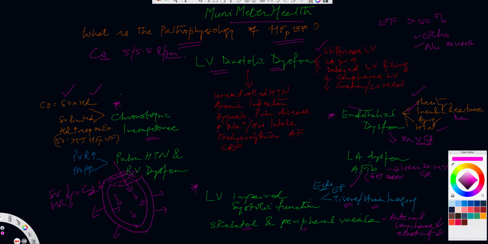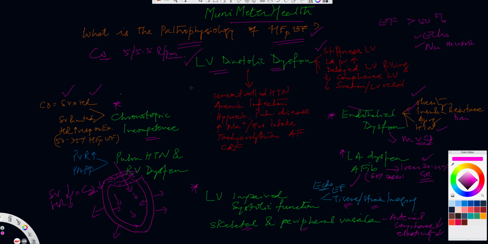LA, remember the atrial fibrillation. The onset occurs because of the LA dilatation. So the LA size increases and therefore the LA pressures increase, and one may see that atrial fibrillation could be an issue. And remember, atrial kick is about 20 to 25%, like I said, responsible for the cardiac output. And almost 60% of the patients will have atrial fibrillation in the setting of LV diastolic dysfunction. So it's a common finding and common association, unfortunately potentiating the action of LV diastolic dysfunction in the setting of HFpEF, we call it, heart failure with preserved EF.